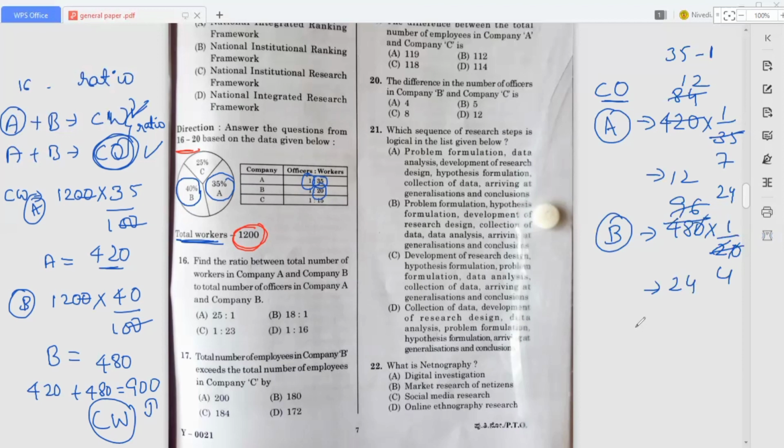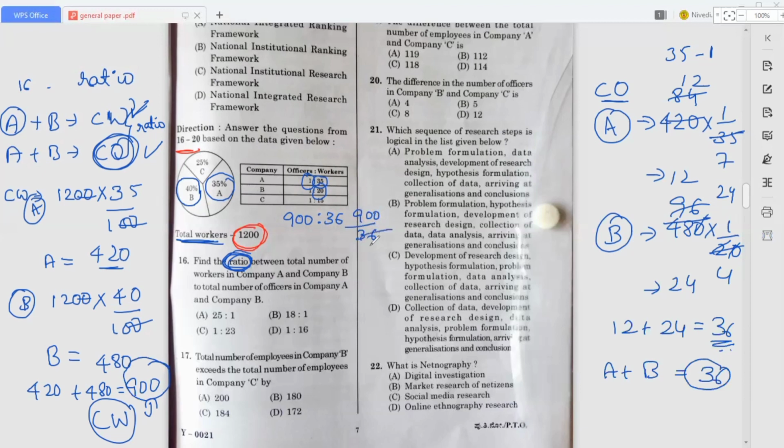So now I will add this 12 and 24. So I got 36. Okay, so here A plus B of the officers, the answer is 36. So in the question, what are they asking? Ratio. Okay, ratio means what? We have to take the workers and also the officers. So when we take the ratio, 900 is to 36, right? So we have to divide these two, that is 900 divided by 36.